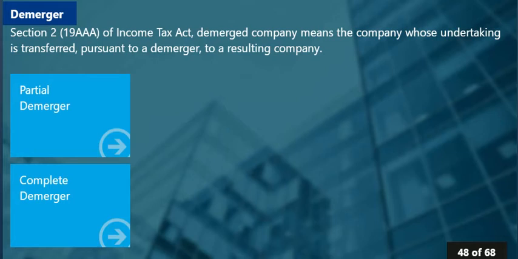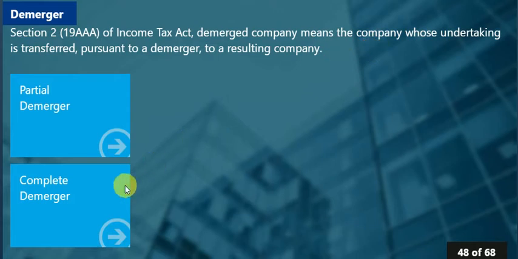So you can have an example, say of a company like Hindustan Lever. Say Hindustan Lever has got different divisions: a tea division, cosmetics division, oral care division, biscuits division and some other divisions. Now let us assume that Hindustan Lever Limited decides to demerge its oil division and form a separate company called HLL Oil Limited. It will mean that the company has demerged. The original company that has demerged is Hindustan Lever, whereas the resulting company is HLL Oil Limited, right? So this is an example of a demerger.